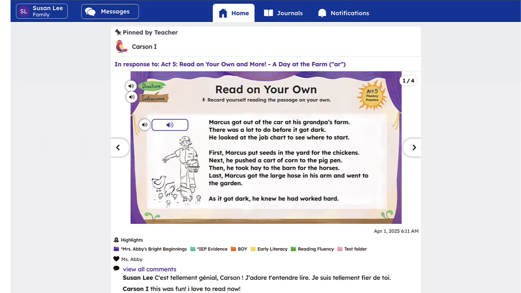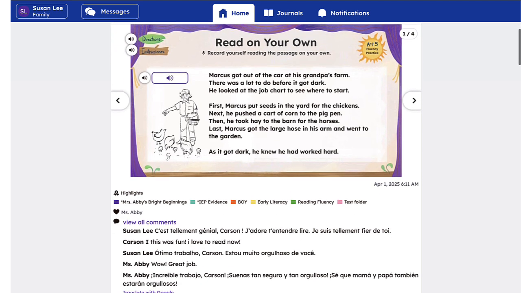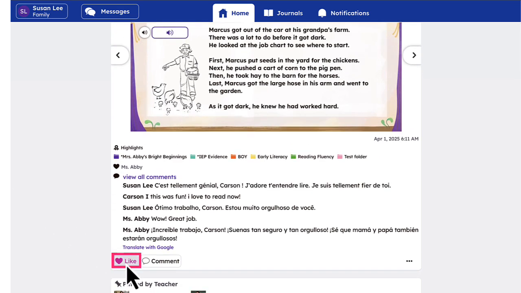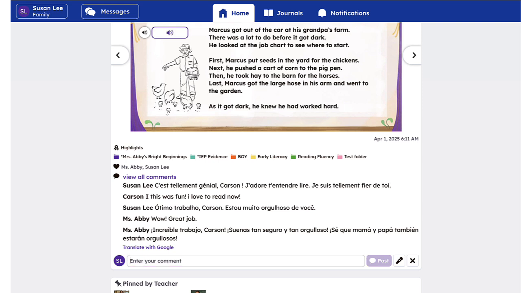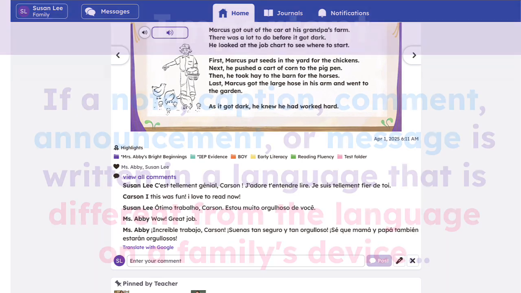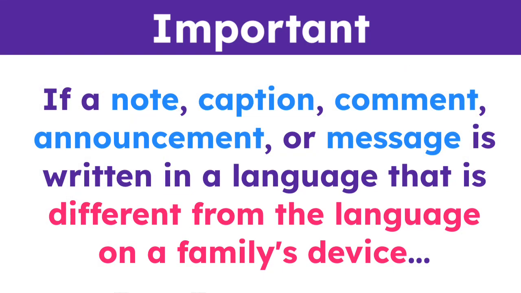As families scroll through the journal, they can become an active participant in their child's learning journey by engaging with their child's work. Families can like student work, comment via text, or comment via voice note. These small gestures quickly turn into huge motivators for students, encouraging them to always do their best and share their work with pride.